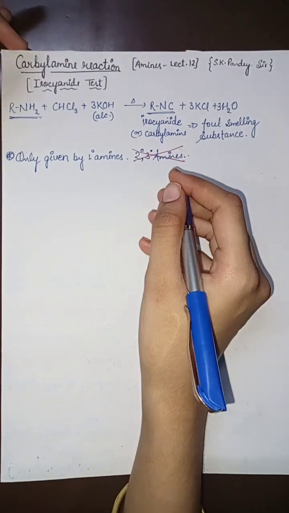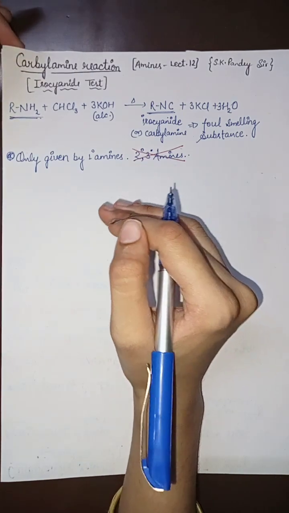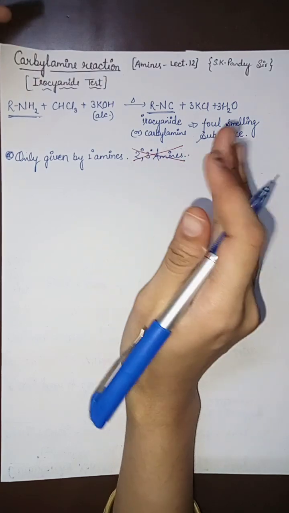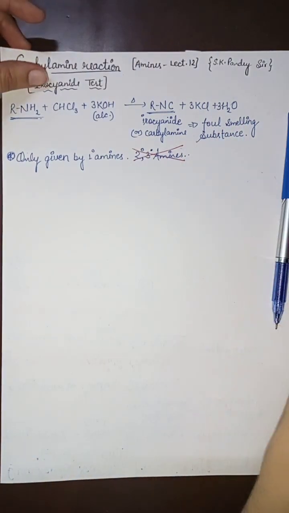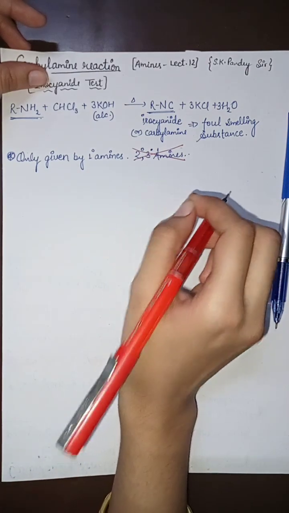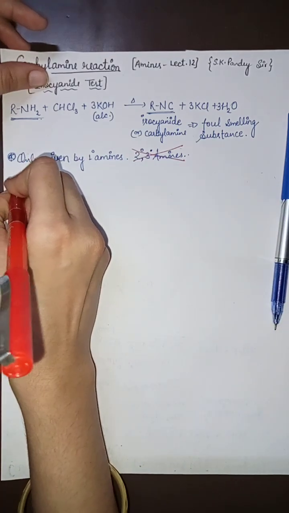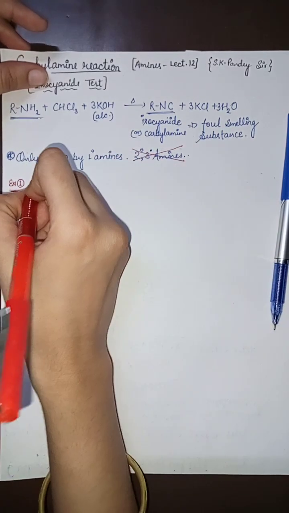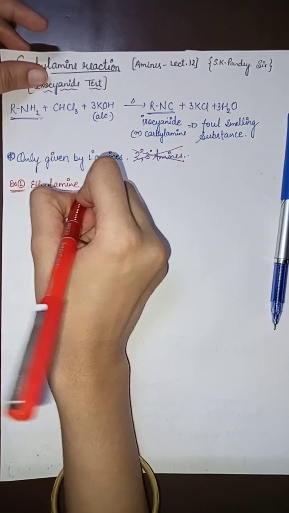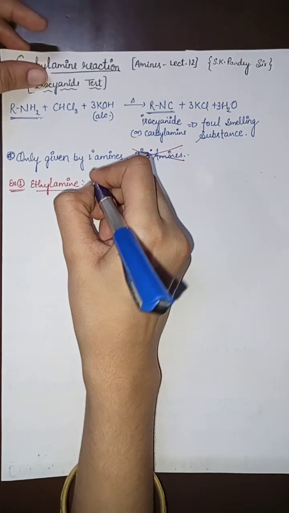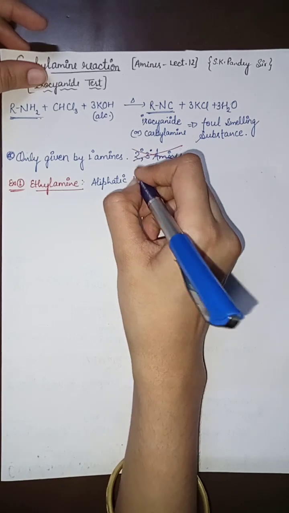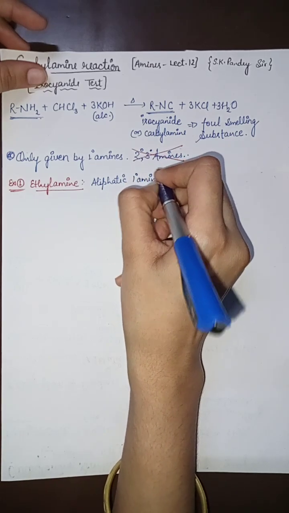Next, now let us see some examples. In primary amine, there are aliphatic primary amines as well as aromatic primary amines, and both the type of amines do give this reaction. So let us take examples one by one. First of all, let us take an example of primary aliphatic amine, that is ethylamine or ethanamine. Ethylamine. This is an aliphatic. Aliphatic means open chain. Aliphatic primary amine.